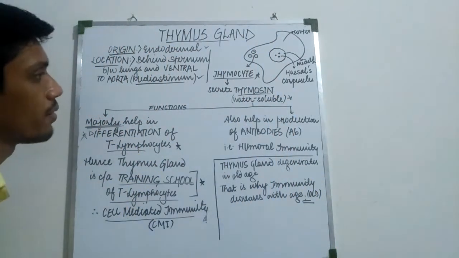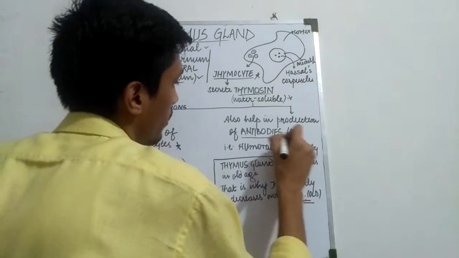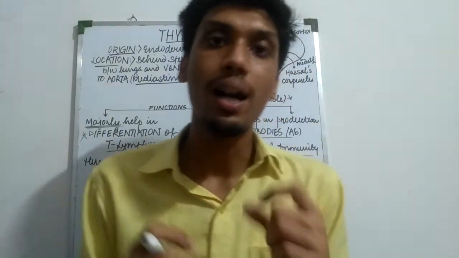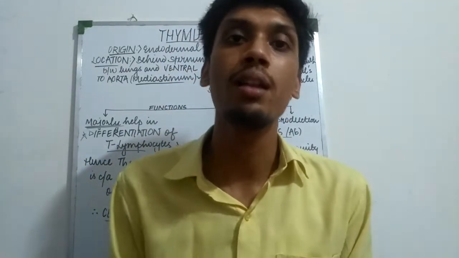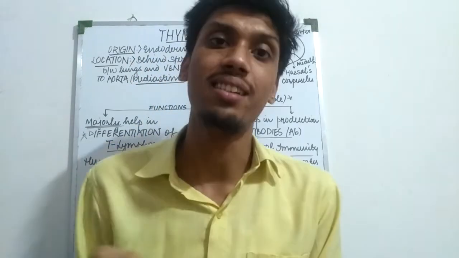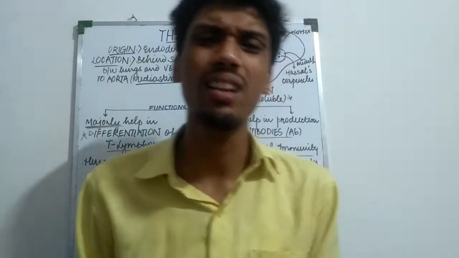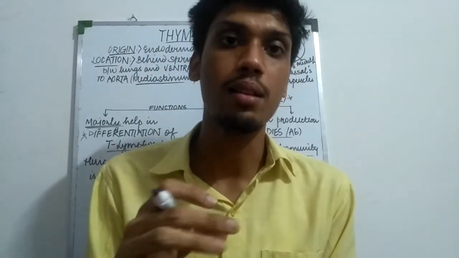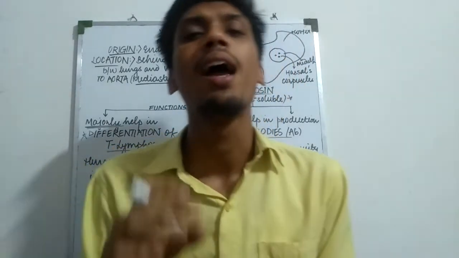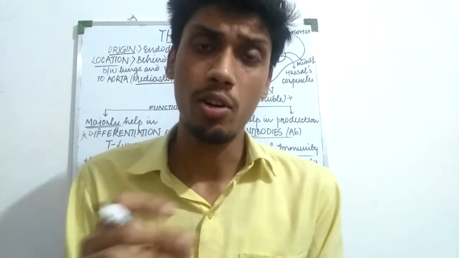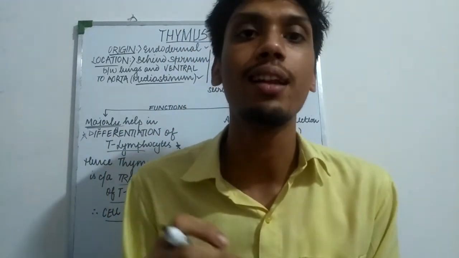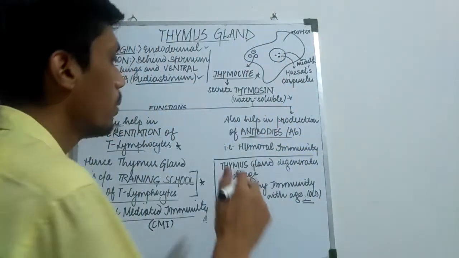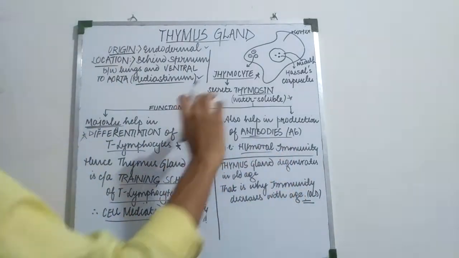The second function of thymosin is production of antibodies. What are antibodies? These are the particles, the cells which help in fighting the foreign particles, the antigens. Presently know just the basic thing. Whenever T lymphocyte comes up, it is related with cell-mediated immunity, and whenever antibody comes up, it's related with humoral immunity. So this was about thymosin.